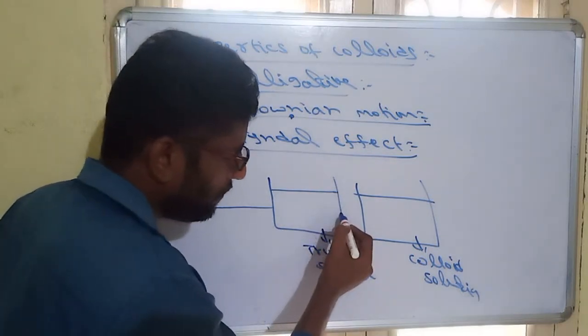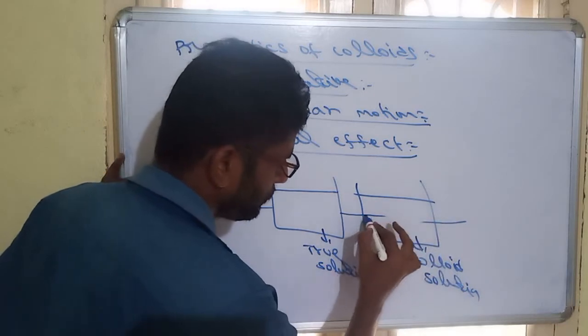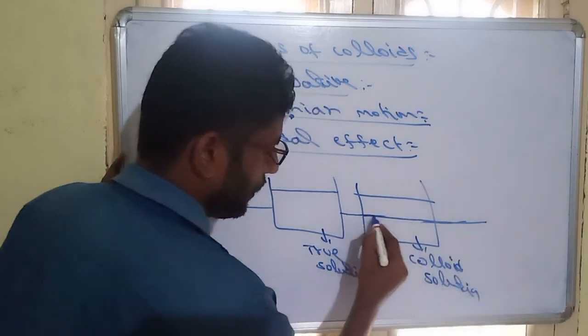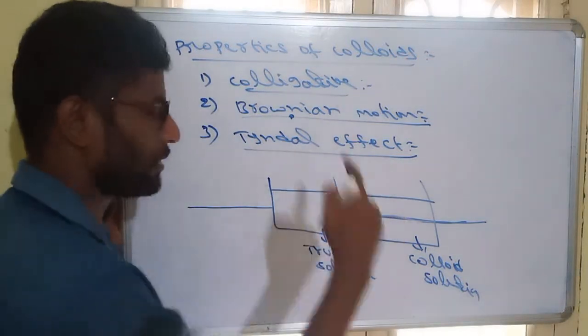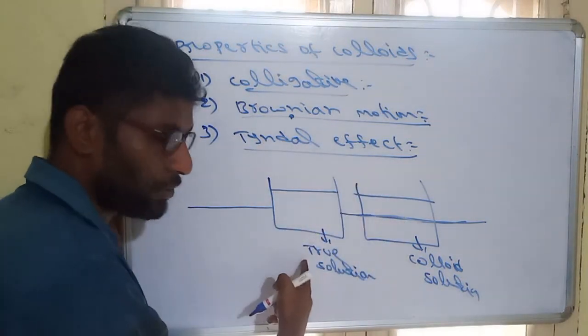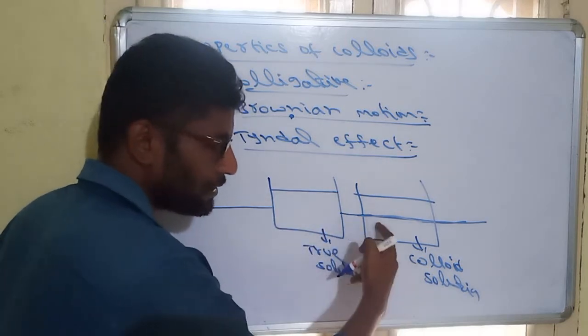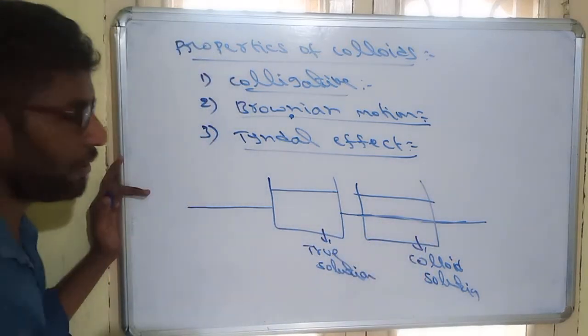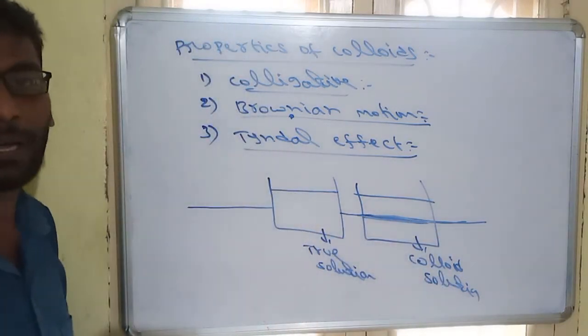But when the same light is passed through the colloidal solution, the total path is visible to us. Here the path is not visible, here the path is visible. So in true solutions, the light path is not visible. In colloidal solutions, the path of the light is visible. The emission of this path of light is due to the Tyndall effect.